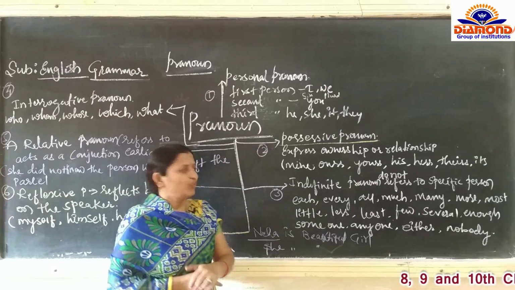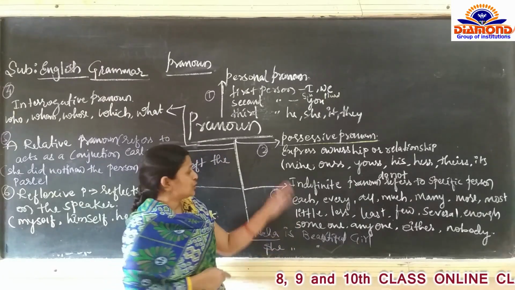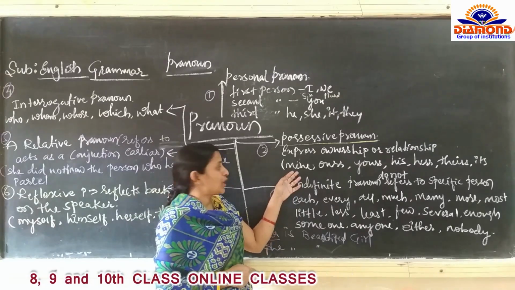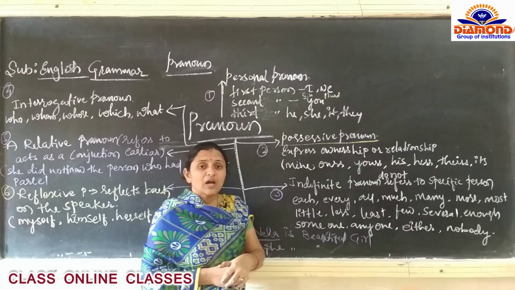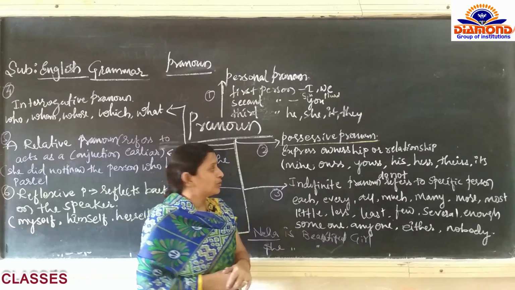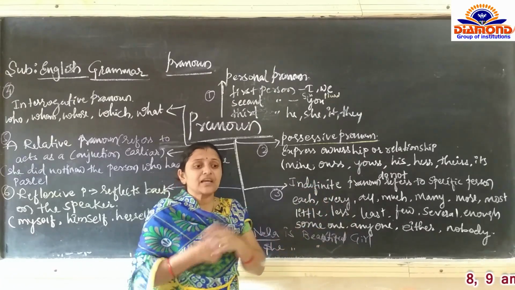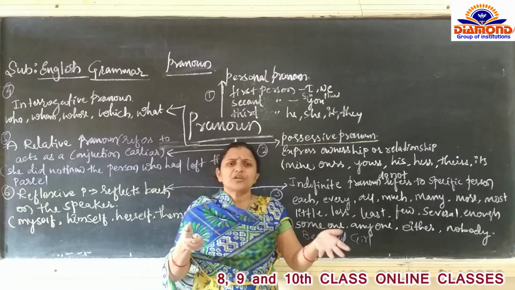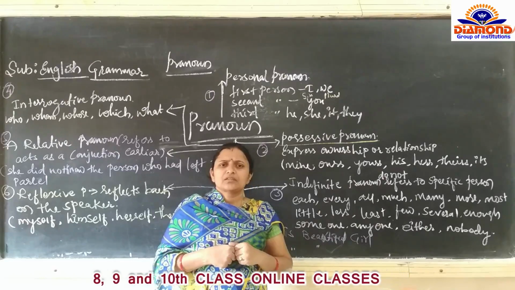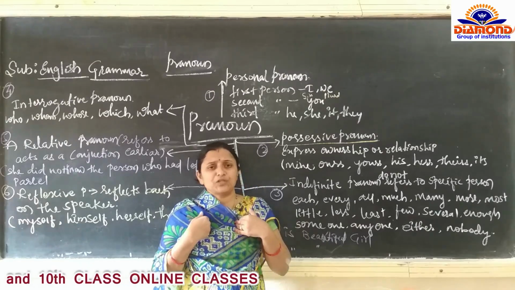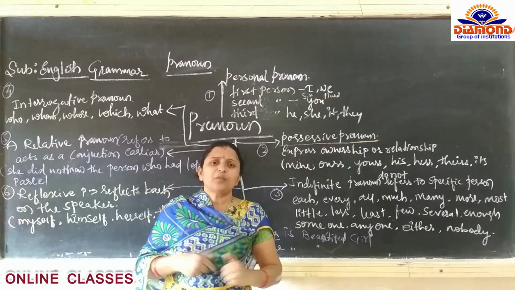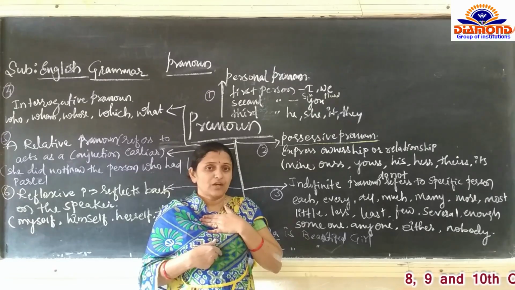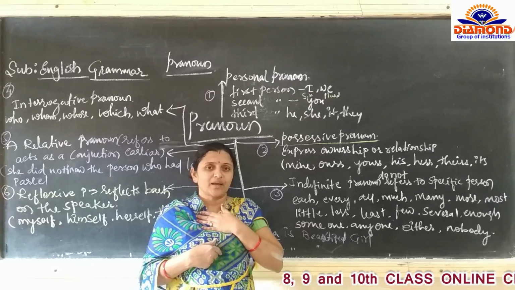So all these are pronouns. Mine is also a pronoun. So ours, what is it going to show? All these materials are ours. All these benches are ours. Means who is the owner of these benches? We are the owner of these benches. Who is the owner of that book? I am the owner of that book. It is mine. We are not going to say that book is I am.